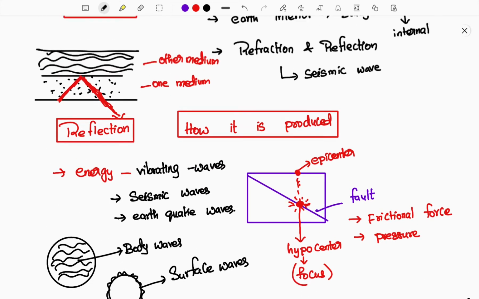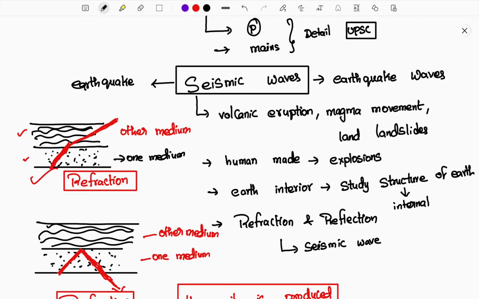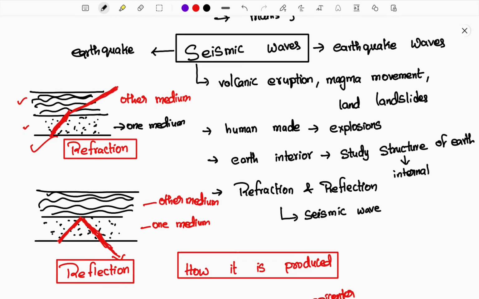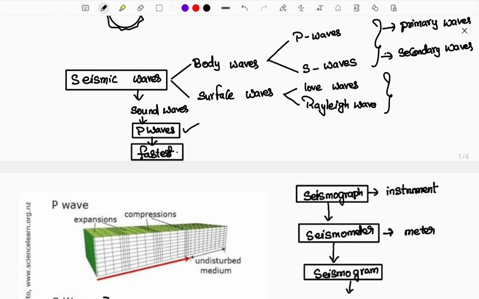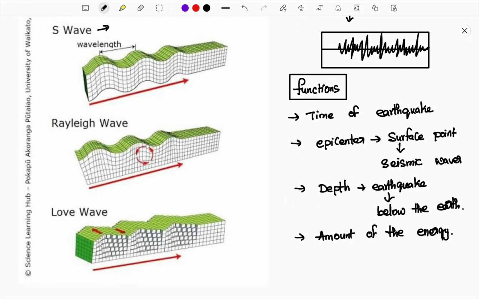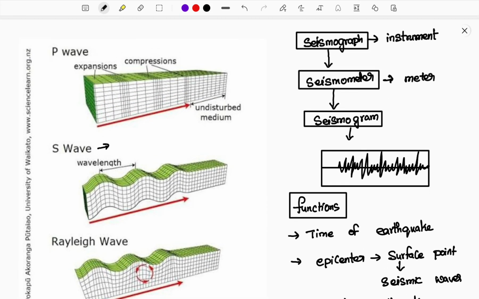Now you have a clear understanding of what seismic waves are. If you are writing mains, what I have provided related to seismic waves will help you in understanding more and more. If you want concept clarity on P waves, S waves, and Rayleigh or surface waves, I will provide that in detail based on your request and demand. Kindly like and comment, so that we can provide that in detail, a final destination video that is more than enough to learn the subject.